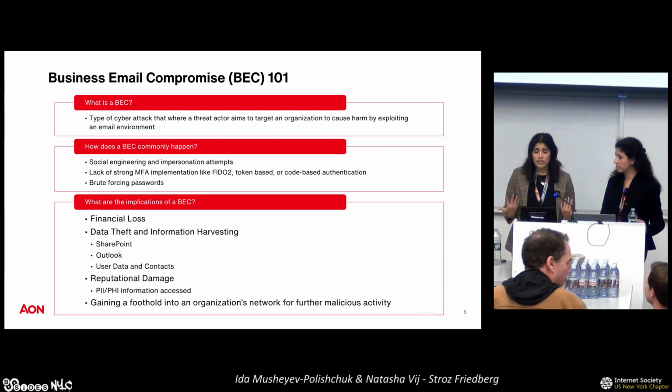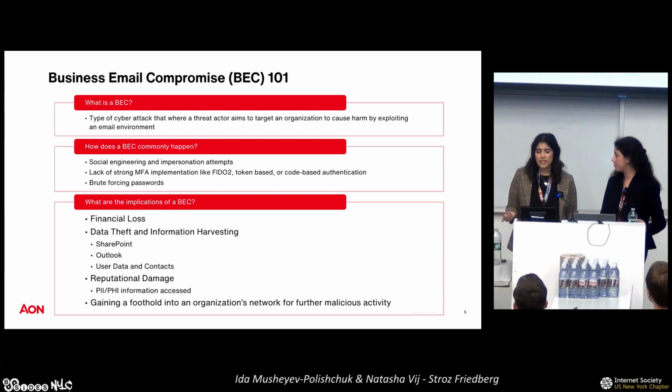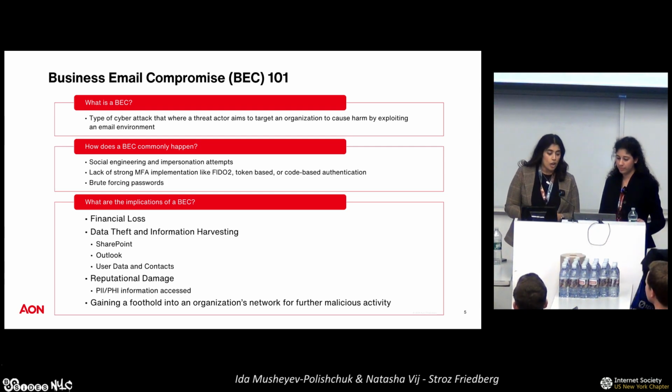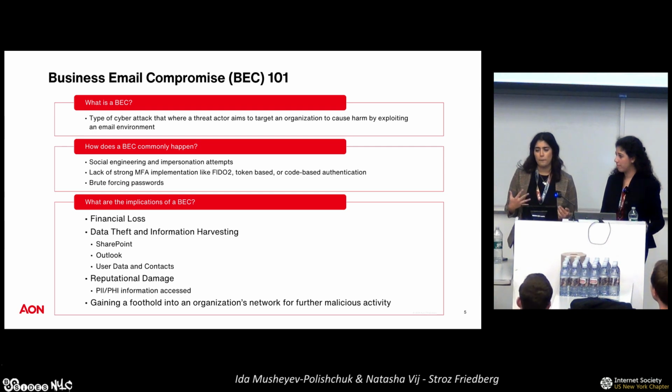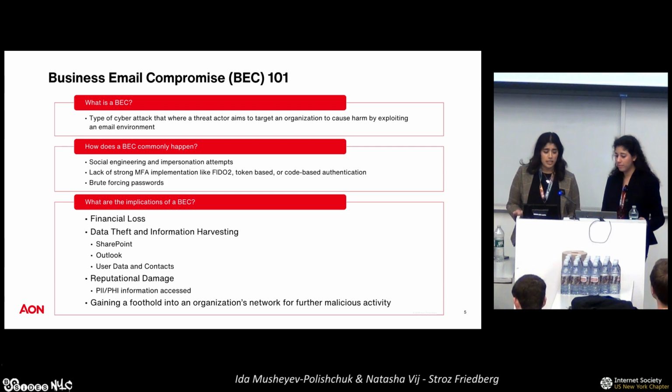Additionally, there are other ways, such as brute forcing. We don't see that as often, but we definitely have seen that in the past, so that is another way that they can happen. So then there are a couple of implications, especially for organizations that might be going through a BEC. I think one of the biggest ones we see through our casework is that there's financial loss that can happen. A lot of the phishing attempts that we see try and trick users into sending some sort of wire fraud, and so they can lose up to thousands and thousands of dollars for their organization. So that's definitely one that we see pretty often.